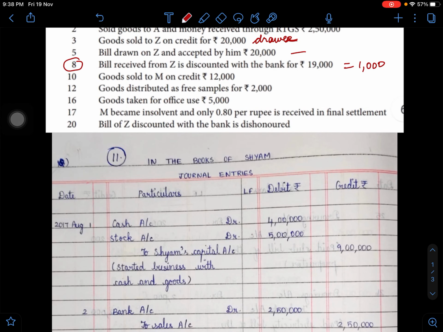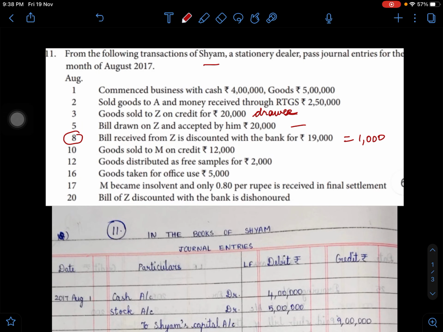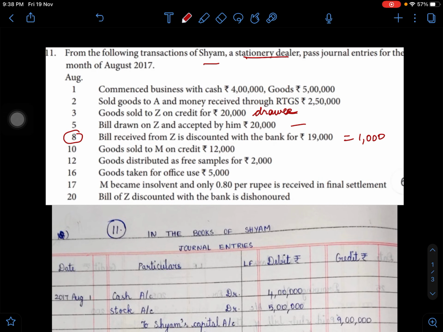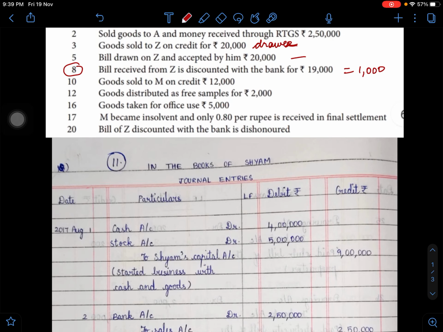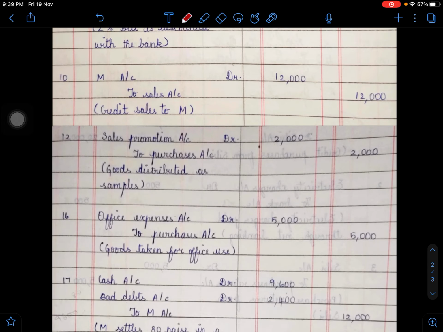Next, goods distributed as free samples for rupees 2,000. So what business is Shyam dealing in? It's a stationery business. So now he is giving some stationery items as samples for sales promotion purposes. He will give them to various persons so that on seeing the samples, if satisfied, they will place big orders. So goods distributed as free samples becomes sales promotion. So here you write sales promotion account debit, to purchases.